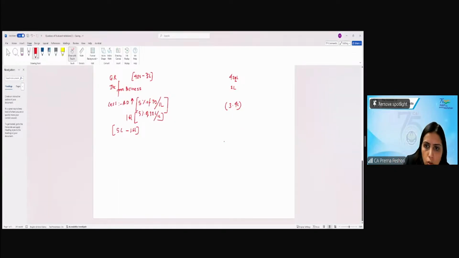So here we'll take the total of the receipts, which is 422 plus 2 minus 3.4, which is 420.6, less 15% accumulation, which is 63.09.